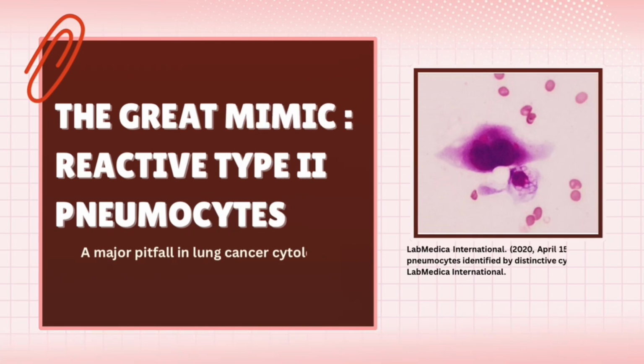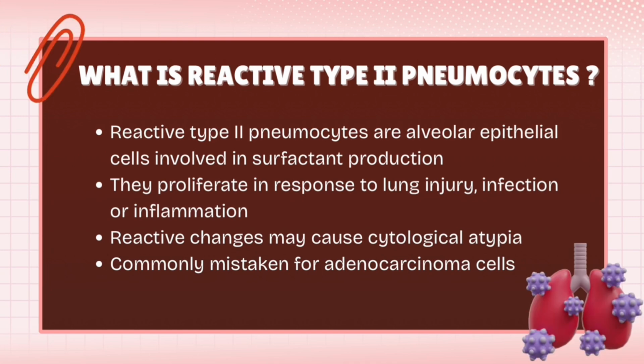Next, I will proceed with my part of the presentation, which is the great mimic in lung cancer cytology, which is reactive type 2 pneumocyte. So, what is the reactive type 2 pneumocyte? It is considered one of the most important mimic of lung cancer in cytology. Normally, this cell functions in surfactant production but proliferates during lung injury or inflammation. When reactive, they may exhibit atypical cytological feature that closely resemble malignant cell, particularly in lung adenocarcinoma.